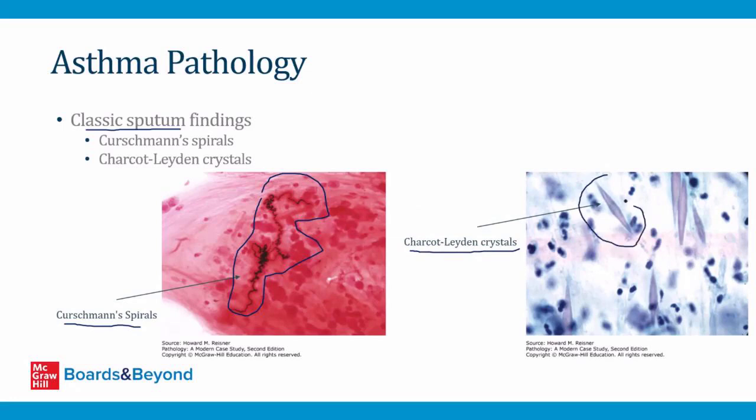And then over here on the right is a picture of Charcot-Leyden crystals. That's what these are right here. These are remnants of the breakdown of eosinophils. You can actually see these in any allergic lung condition. So they're seen in asthma, but in other eosinophilic allergic type lung conditions, you can also see Charcot-Leyden crystals.